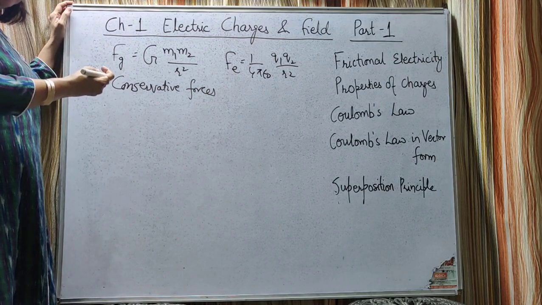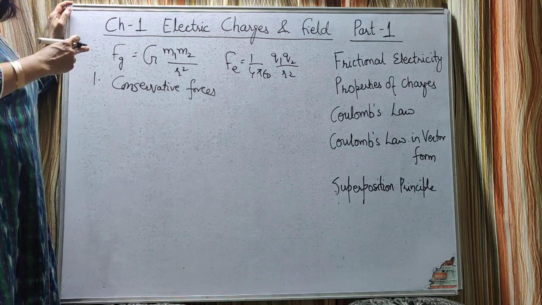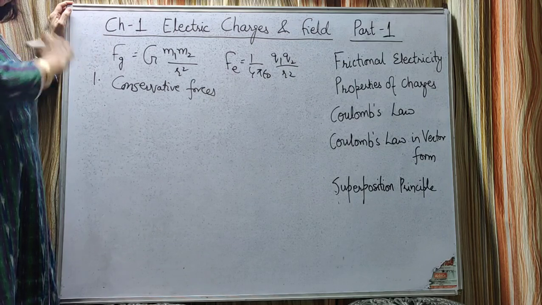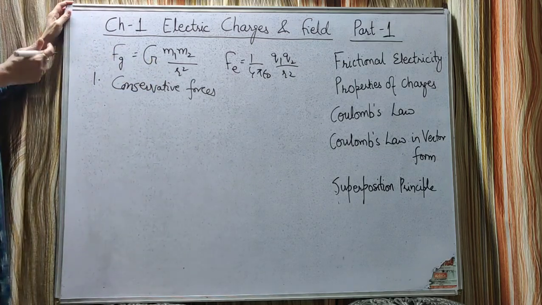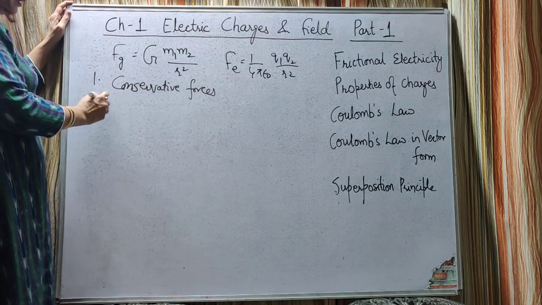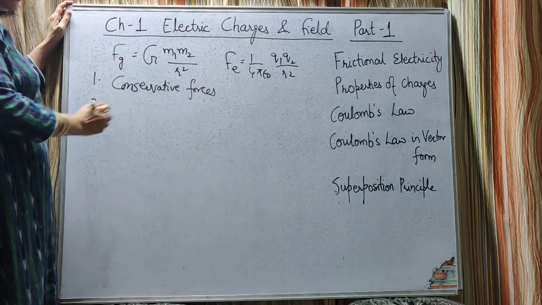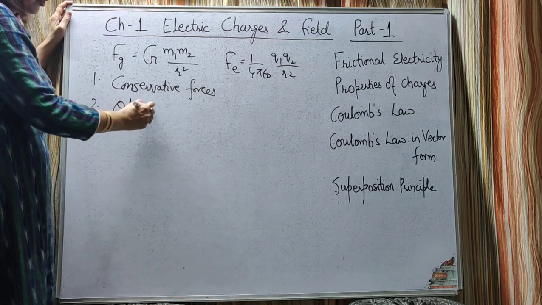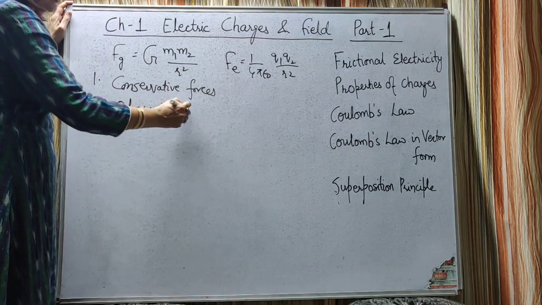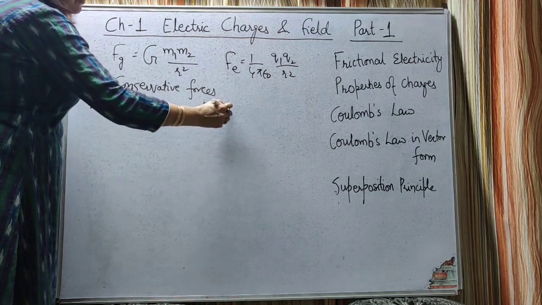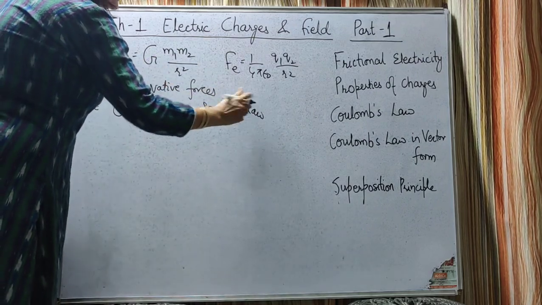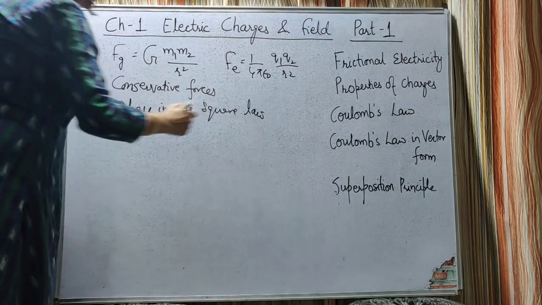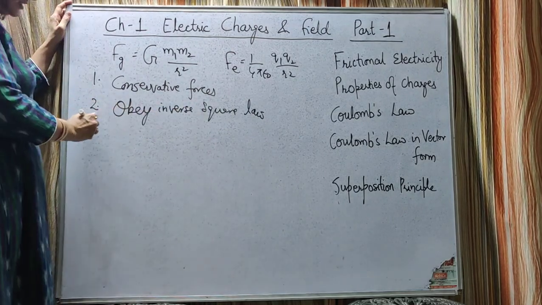That is, the work done by them does not depend upon the path, it depends only upon the initial and the final position. And also the net work done in a closed loop is equal to 0. Next, both obey the inverse square law. That is, both are inversely proportional to the square of the distance between them. So both are obeying the inverse square law.